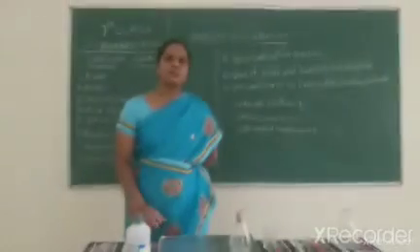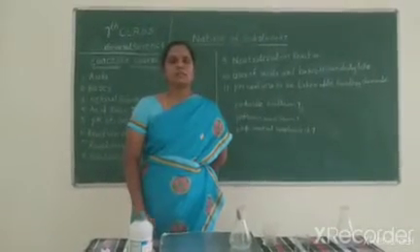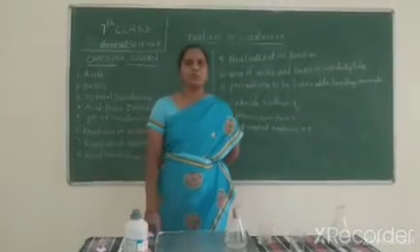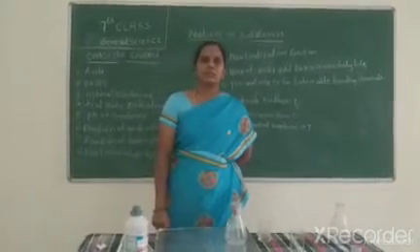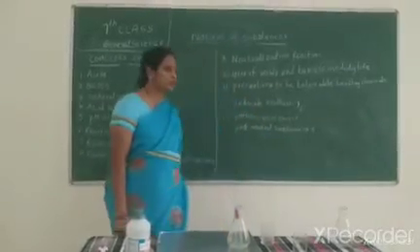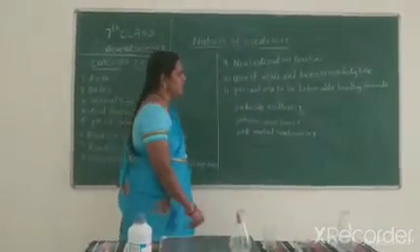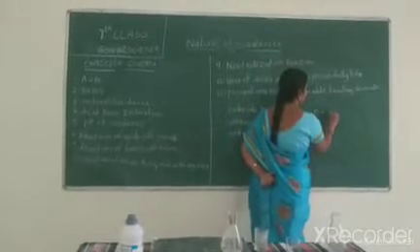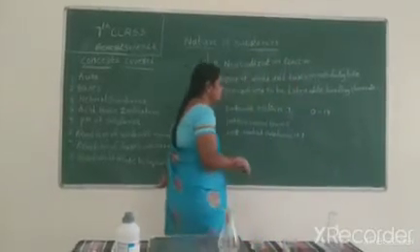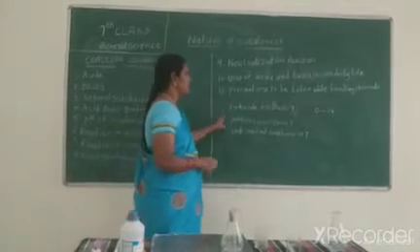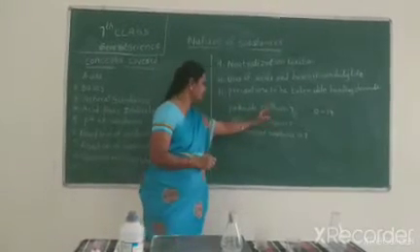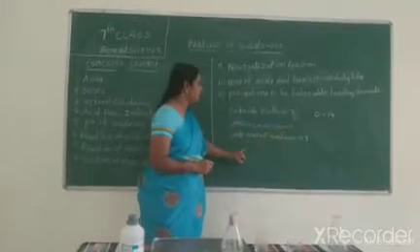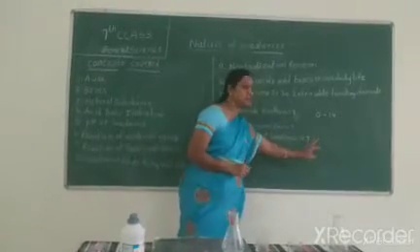The pH scale was introduced by the scientist S.P.L. Sorensen. The pH scale ranges from 0 to 14. The pH of acids is less than 7, the pH of bases is more than 7, and the pH of neutral substances is 7.